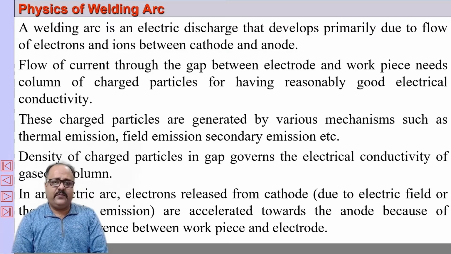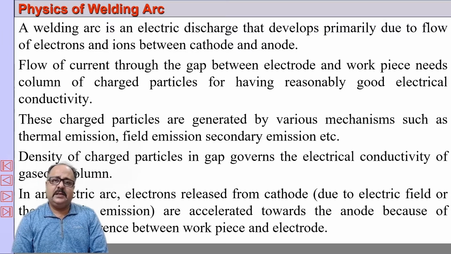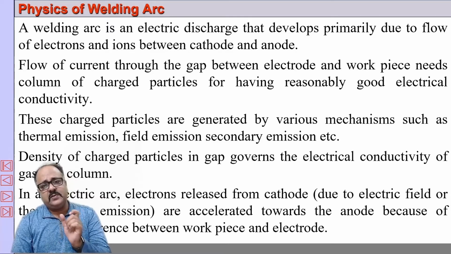So what is an arc? First we have to understand. An arc is basically a sustained electrical discharge across a gap between a cathode and an anode in an electrical circuit. I repeat, an electrical arc is basically a sustained electrical discharge. The word sustained is very important because it is not momentary, it is a continuous process. So a continuous arc is obtained across a gap. This gap is between a cathode and an anode in an electrical circuit.